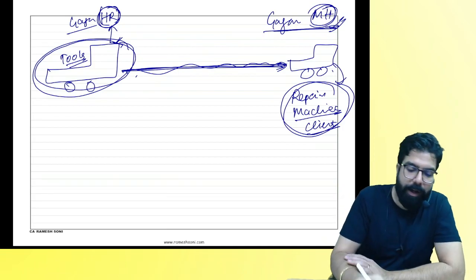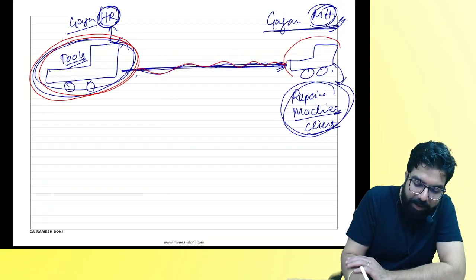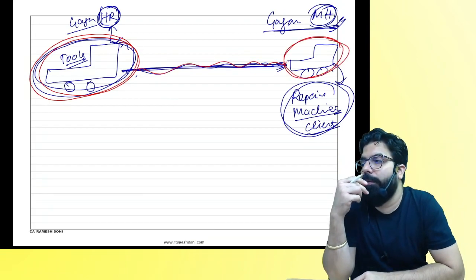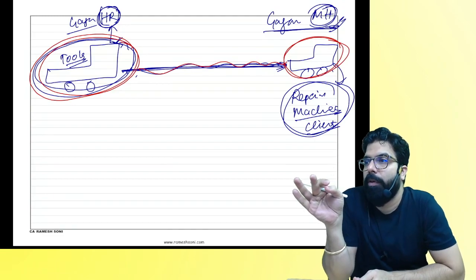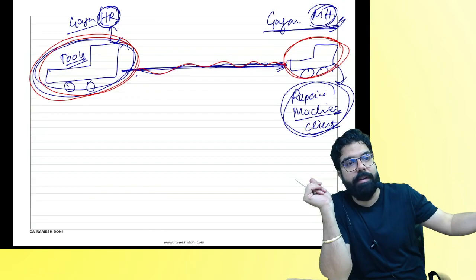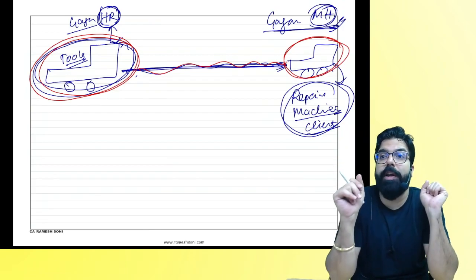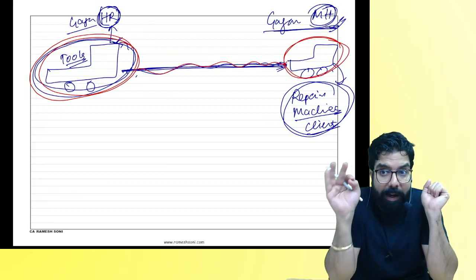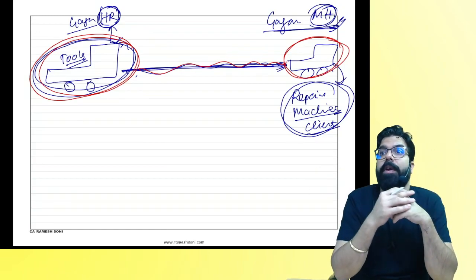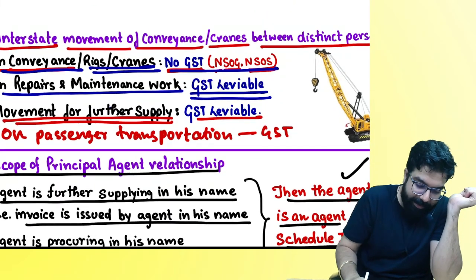My question over here: when the truck is going from Haryana, supposedly it went to Maharashtra, what is the leviability of GST? Will GST be levied on the truck? Louder. Truck is going and it will come back. But my question is, has there been some repair and maintenance service also provided? On the repair and maintenance service, will GST come? Yes. Let's read.